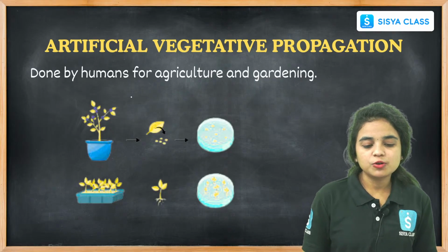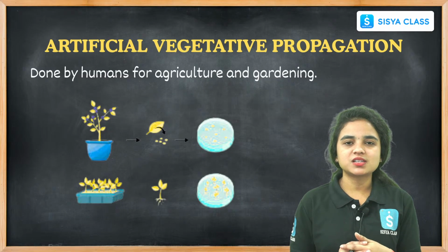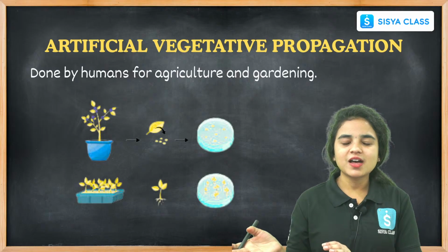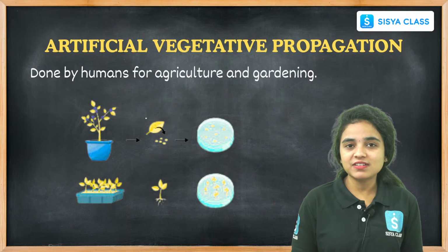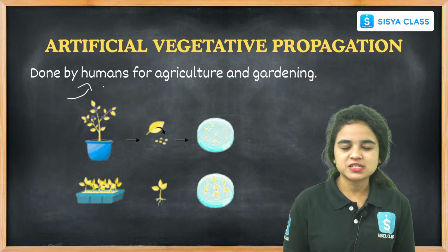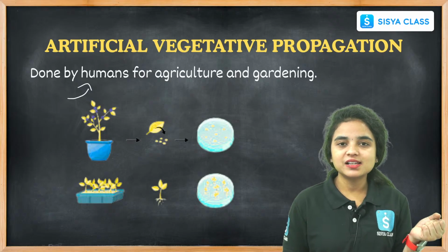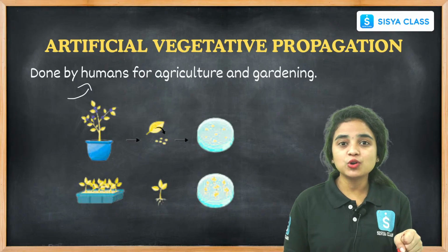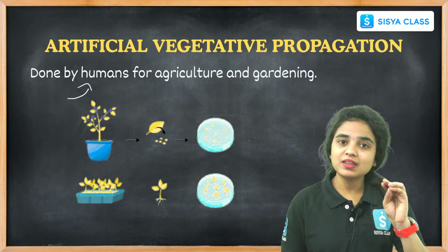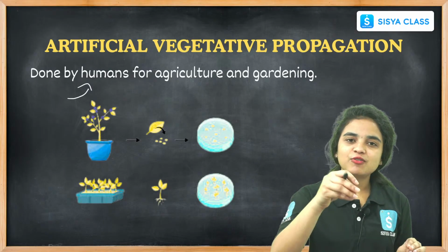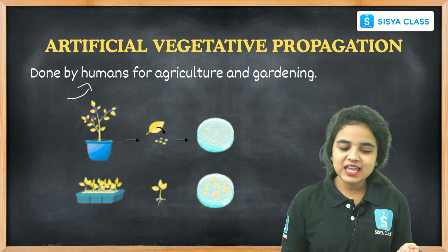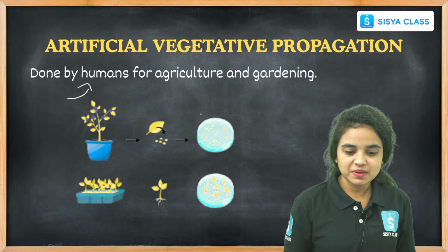Coming to artificial vegetative propagation, till now we discussed natural propagation. In the artificial one, we can see the involvement of humankind. Humans will be involved in this type of vegetative propagation. But in natural propagation, there is no involvement of humans, right? It happens naturally. In artificial propagation, there is human involvement. It does not happen naturally. So let us see how artificial vegetative propagation happens.